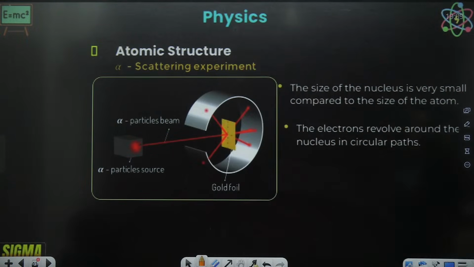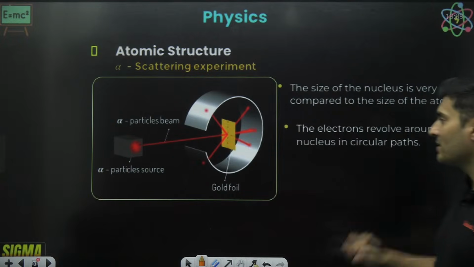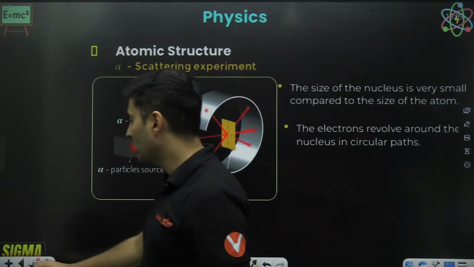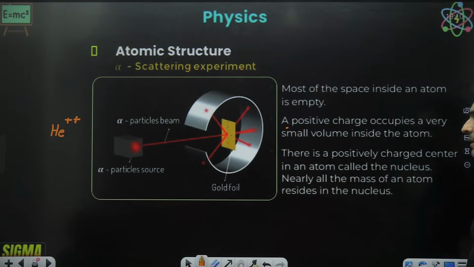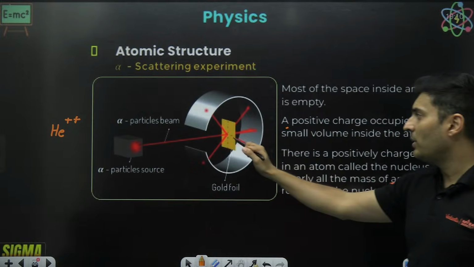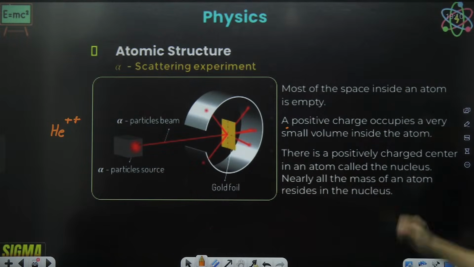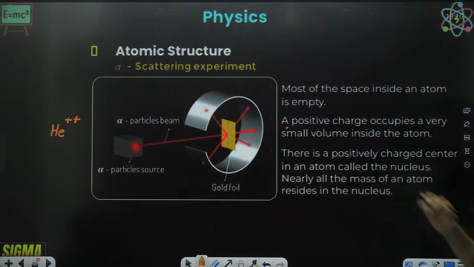The size of the nucleus is very small as compared to the atom, and the electrons revolve around the nucleus in circular paths. That is the conclusion. Most of the space is empty, and positive charge is occupied in a very small volume inside the atom. This charge in the center is called the nucleus, which was the discovery of the nucleus.